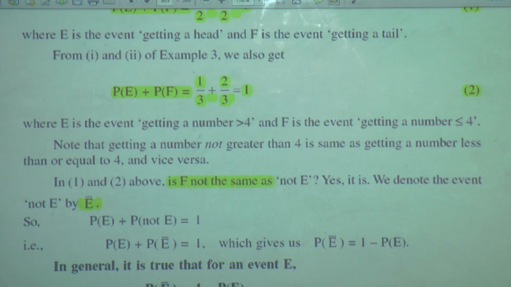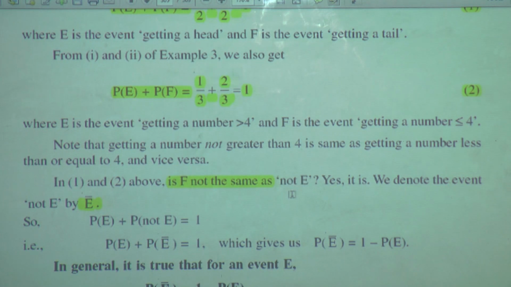So, is F not the same as not E? Yes. Very simply we can understand in example 1 that F is the event of getting a tail, and E is the event of getting a head.